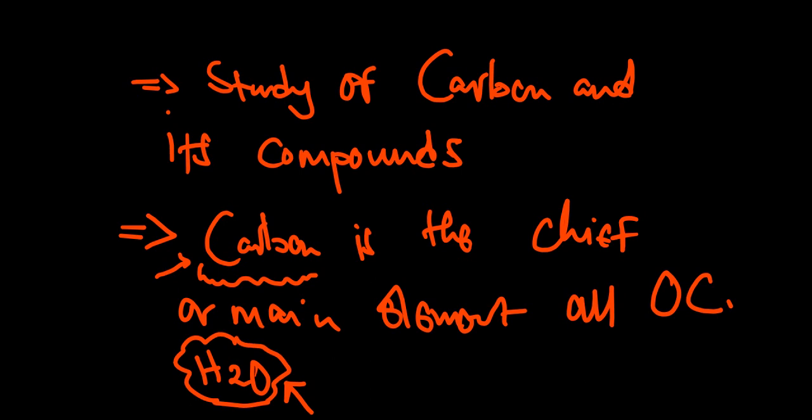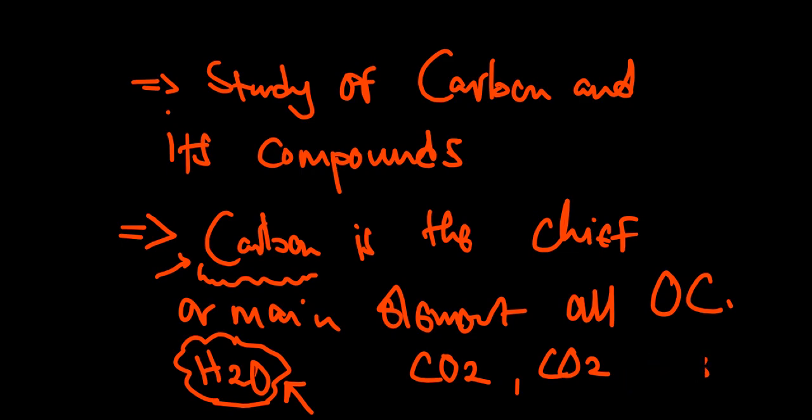Then we also have some exceptions of compounds that have carbon but are not organic compounds. So for example, carbon dioxide, or carbon monoxide, or let me say carbonate. I've forgotten how to write carbonate, so I'll just give those two examples.